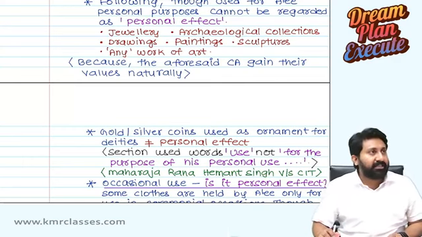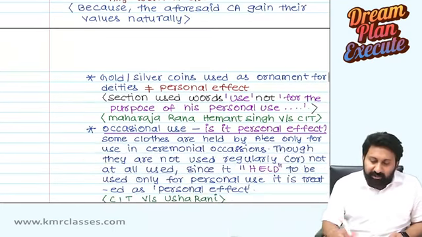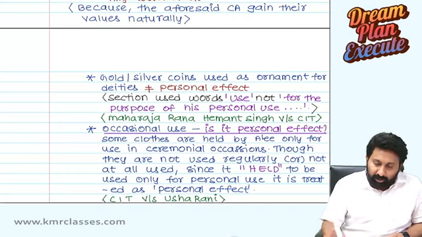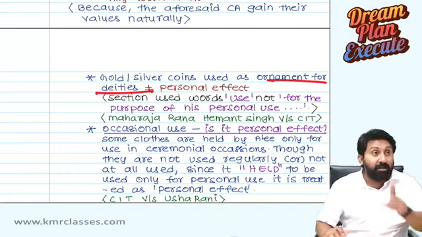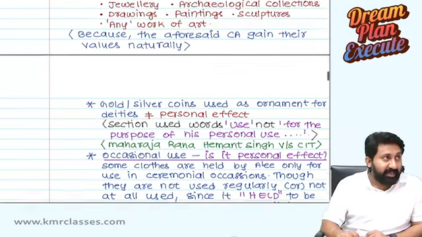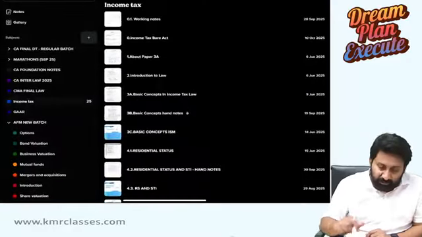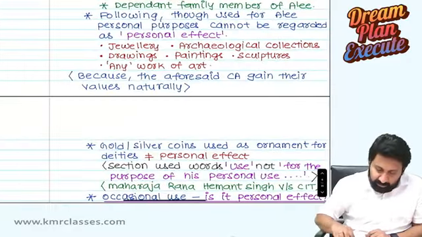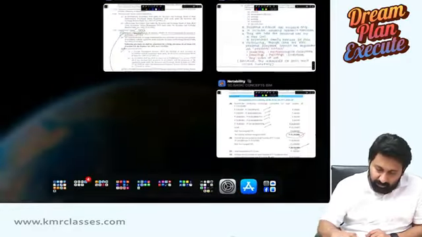Aforesaid capital assets gain their values naturally. Gold, silver coins, okay, used for ornament for deity, a very important case law. Okay, see here. Section uses, hey, where is the Bare Act? See here.